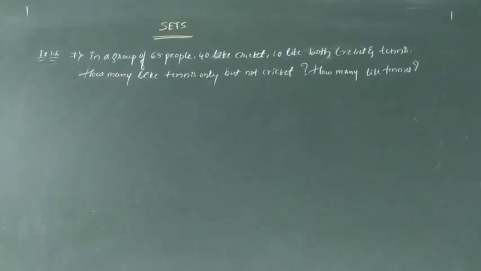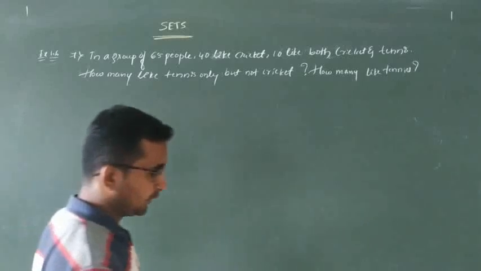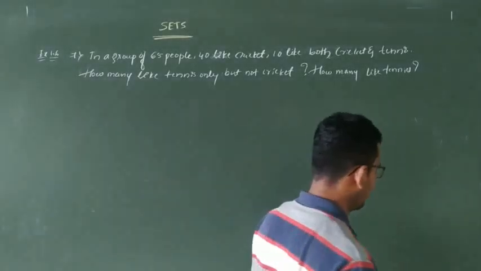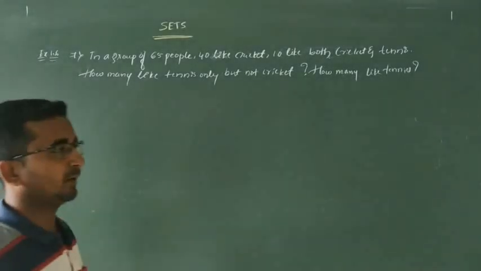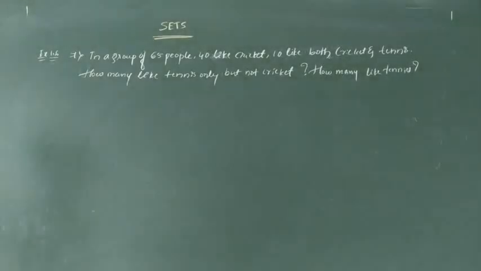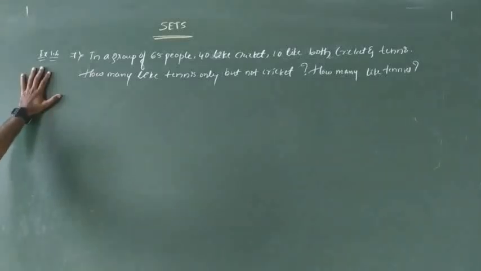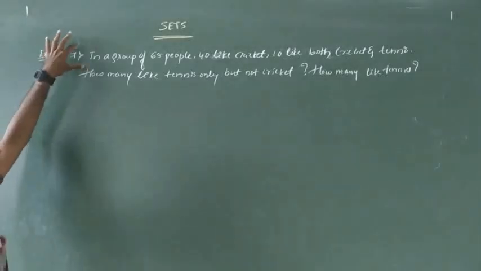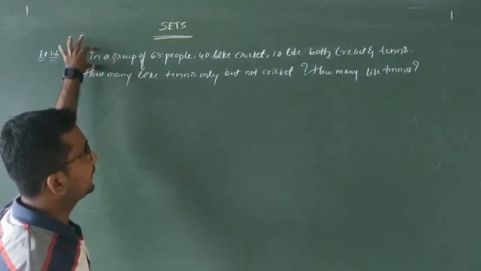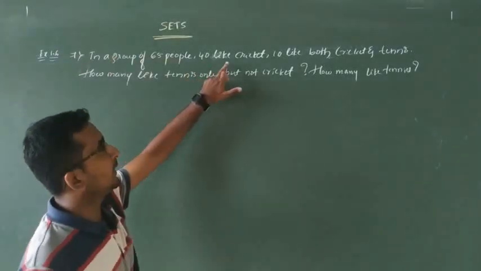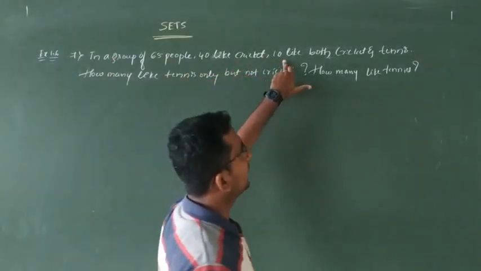Dear students, now I am going to continue some basic examples, the practical problems on the union and the intersection of sets. The example is in exercise 1.6. The seventh example: in a group of 65 people, 40 people like cricket, 10 people like